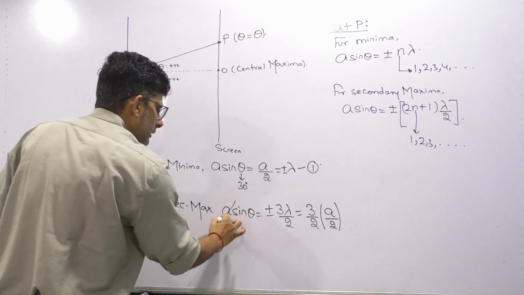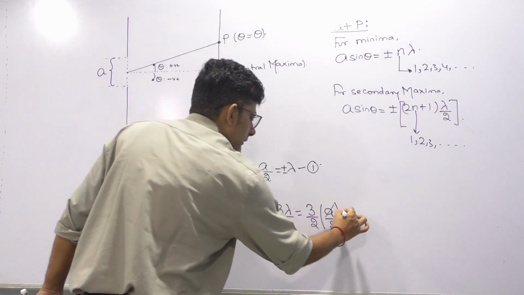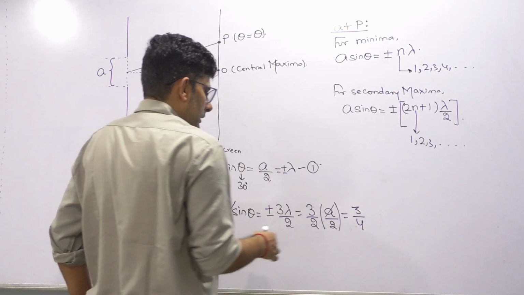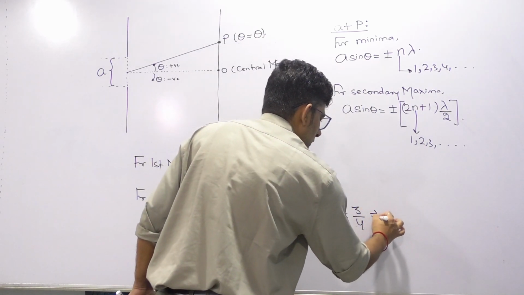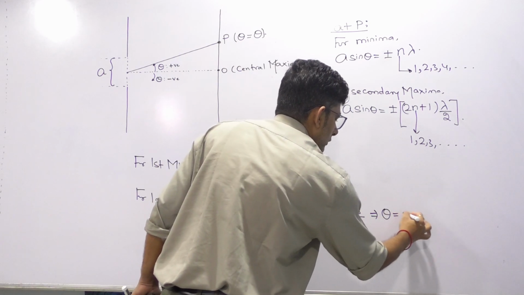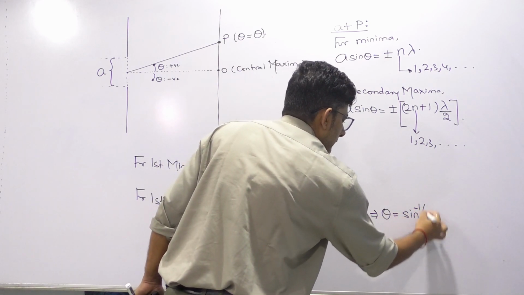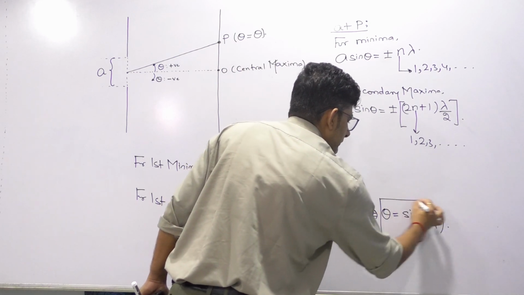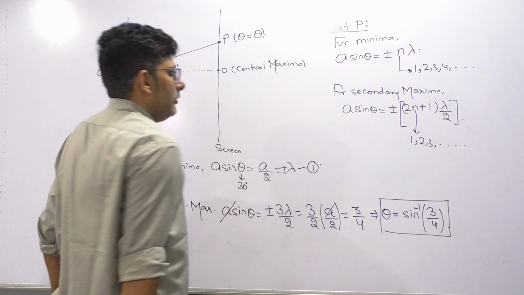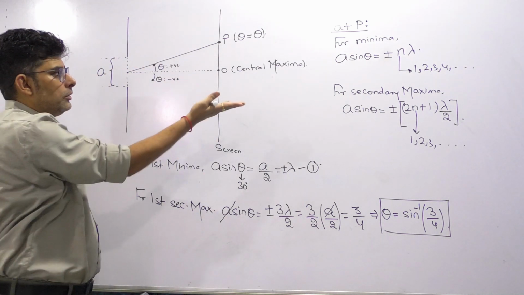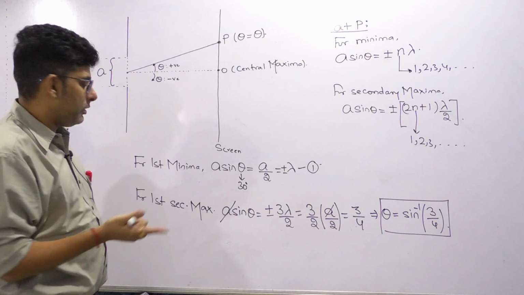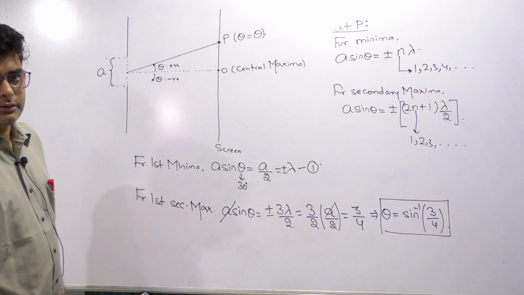So from here a cancels, and sin theta is obtained as 3 by 4. So theta is sin inverse 3 by 4. So the angular position above and below the central maxima is sin inverse 3 by 4 for the first secondary maxima.